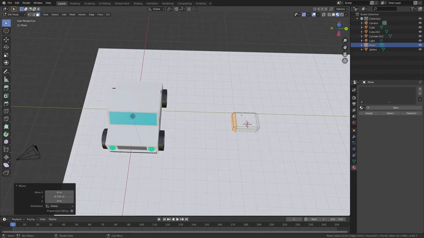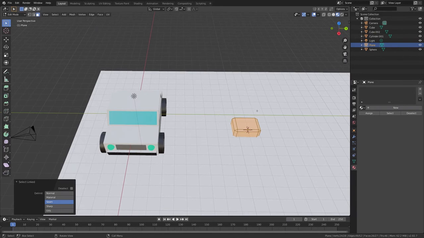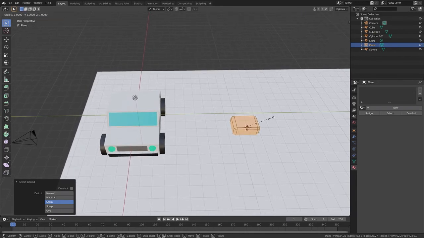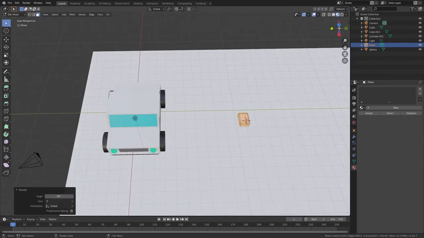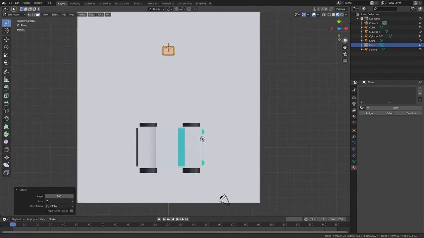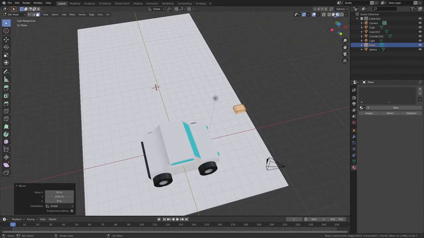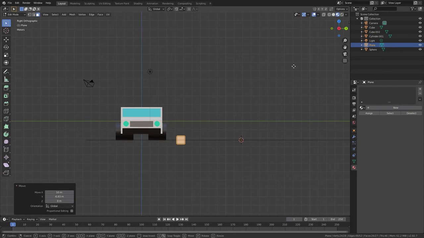Good. Now I'm going to press L to link, which is made in edit mode, so it's one object with the plane. So I'm going to go S to scale it, go RZ 90, go on the Z axis, zoom out, go G, and bring it right there. There we go. Now I'm going to go on the X axis and go GZ, but not all the way to the top. I'll leave the bottom part at the bottom.